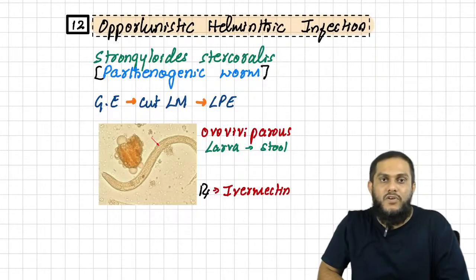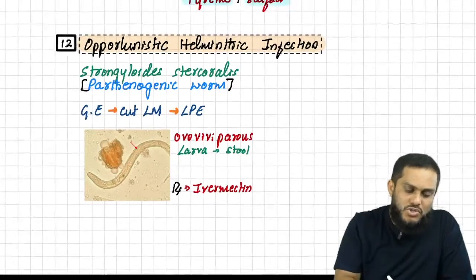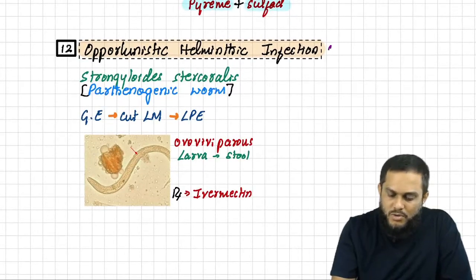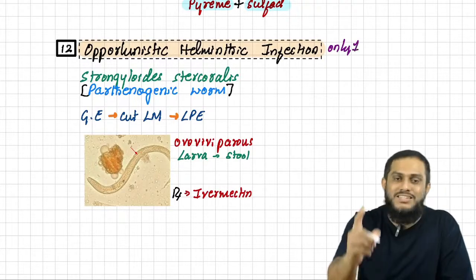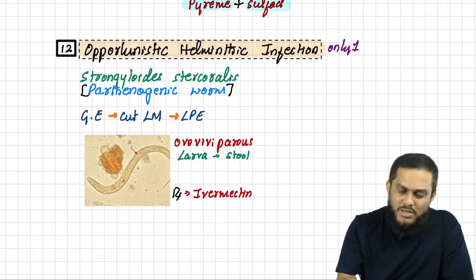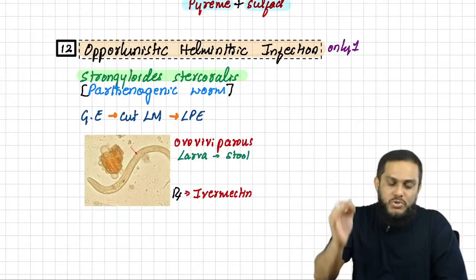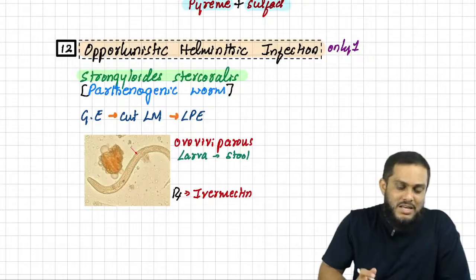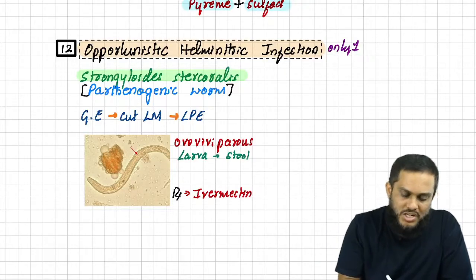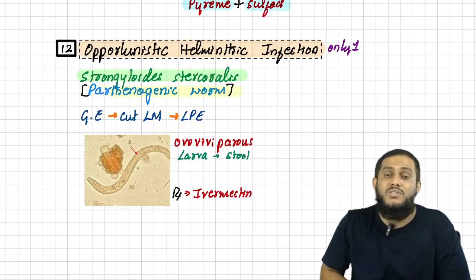So the last topic, 12th topic: opportunistic helminthic infection. We have only one opportunistic helminth. Remember this point, very, very important. The only one opportunistic helminth is Strongyloides stercoralis. It is known as parthenogenic worm. Why is it known as parthenogenic worm?